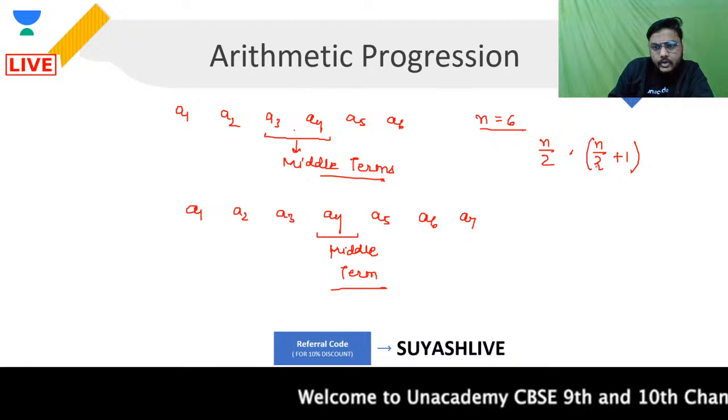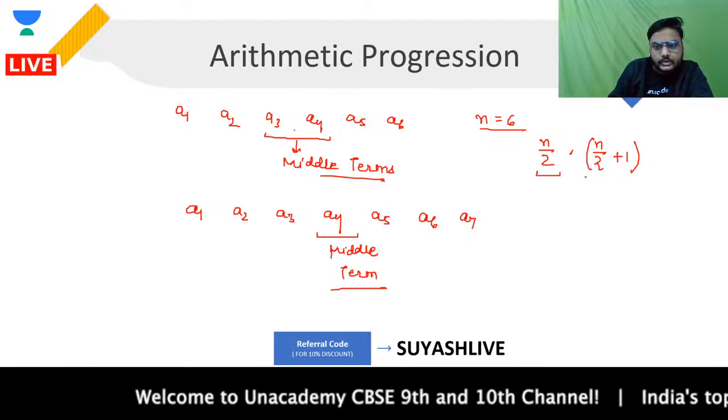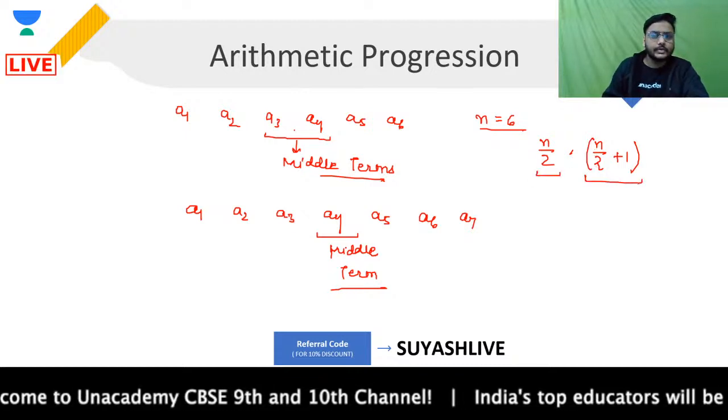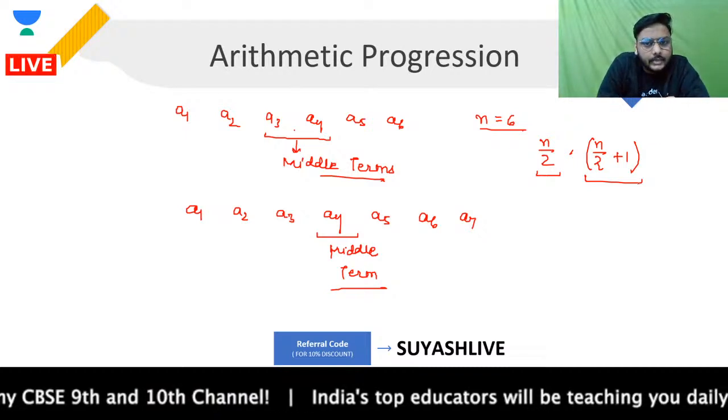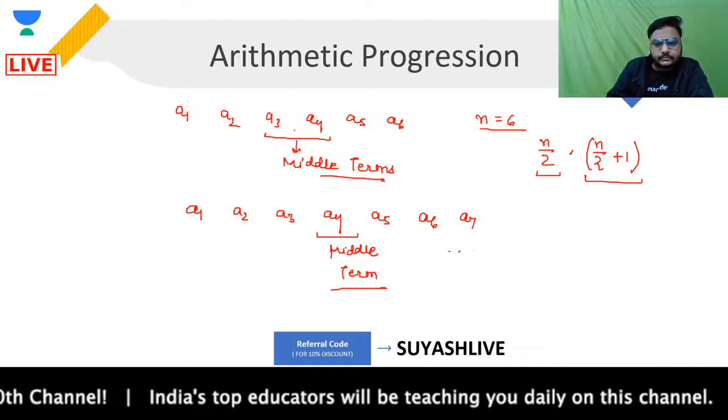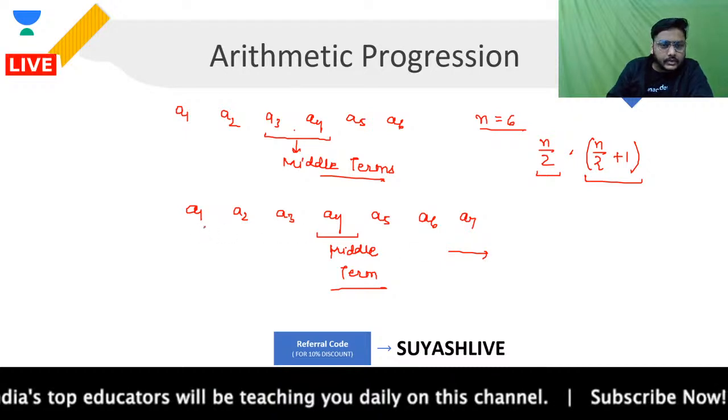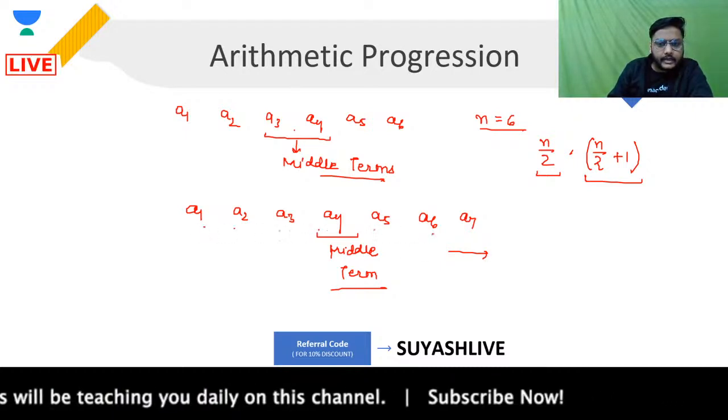These two terms will be your middle terms. I repeat, n upon 2 is the third and n upon 2 plus 1 is the fourth. Okay, third and fourth term will be the middle terms. Talking about this, in this case you can say you have 1, 2, 3, 4, 5, 6, 7.